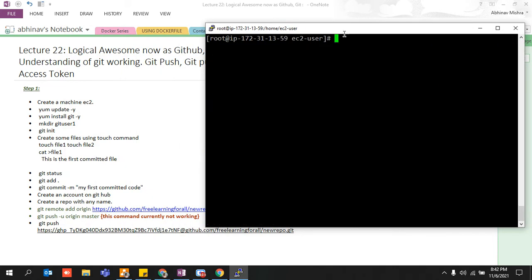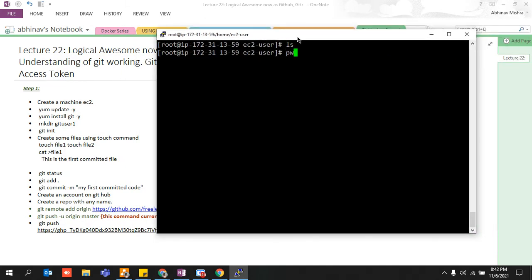Control L, right? What is your PWD? It is /home/ec2-user, right? So guys, now you are going to understand what your repository is. Now I'm going to make a directory. Let's say git developer, or even change the name, let's say dev1 gmail, a developer one who's writing code for Gmail, right? So let's say I'm developer one. This is my repository, and this is what I would be posting onto GitHub, right? So pay very close attention.